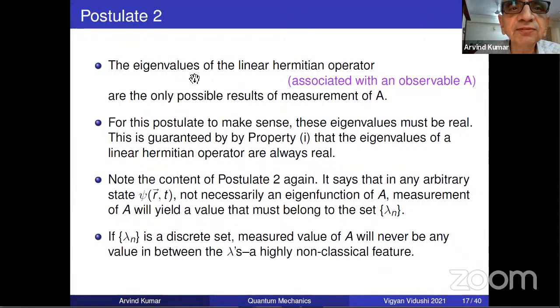If the values were not real, then you could have thrown away this postulate. Now you see why we are associating every observable with a linear Hermitian operator, because of the reality property of eigenvalues, and because our postulatory framework says measurement always gives you this.